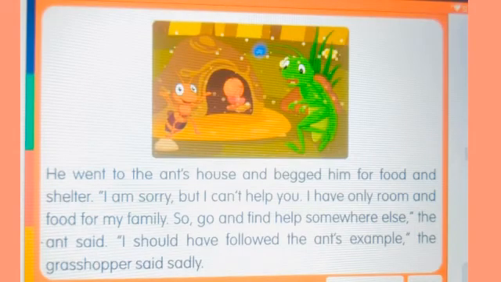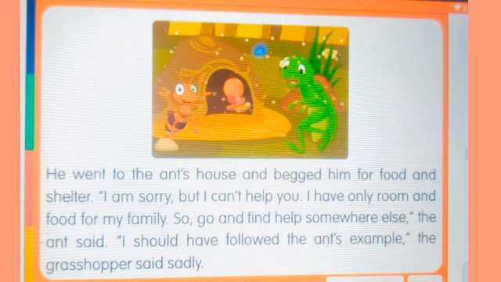Next, what happened? The grasshopper went to the ant's house and begged him for food and shelter. Now what did the ant say? The ant said, I'm sorry, but I can't help you. I have only one room and food for my family. The ant said that he had only one room and food for her family only.